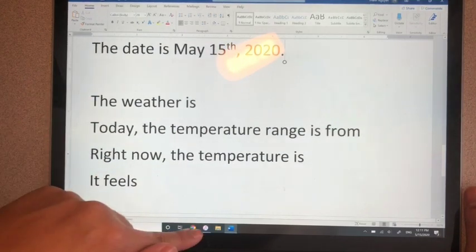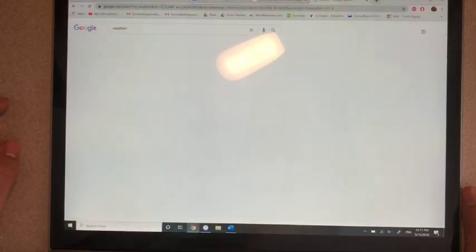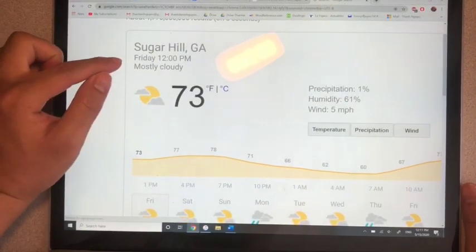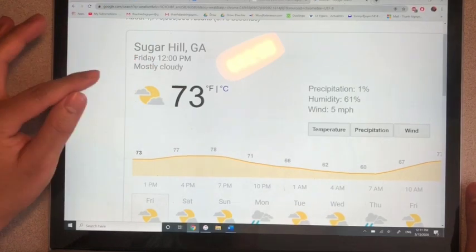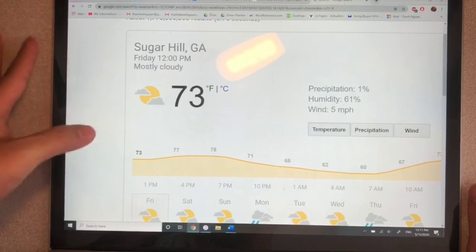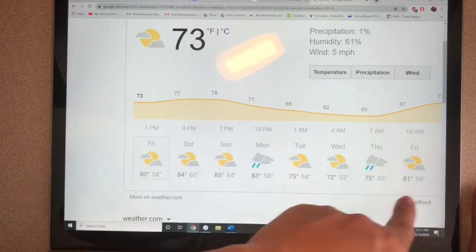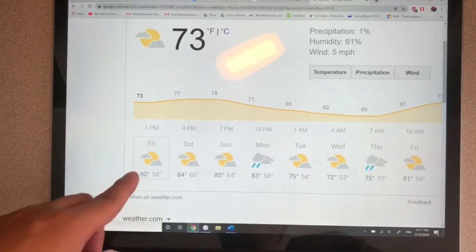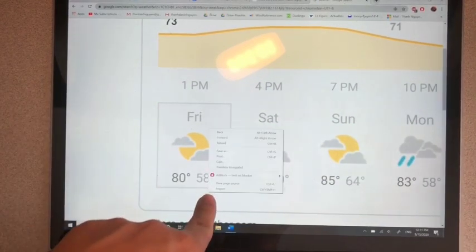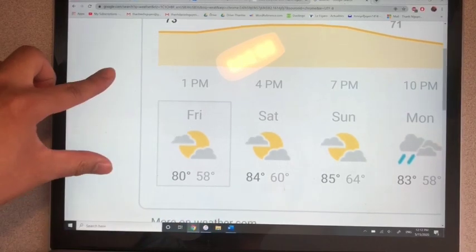Let's look at the weather. So right now it is Friday at 12 in the afternoon. The weather is mostly cloudy, so we can just say the weather is cloudy. Right now the temperature is 73 degrees. This is the daily forecast, so the forecast for the whole week. Today is Friday. This is the high temperature and this is the low temperature. The low temperature is 58 degrees. The high temperature is 80 degrees.